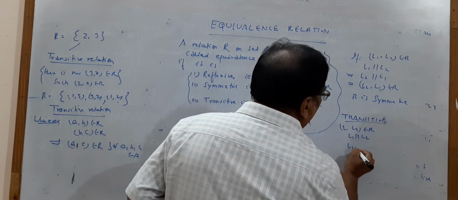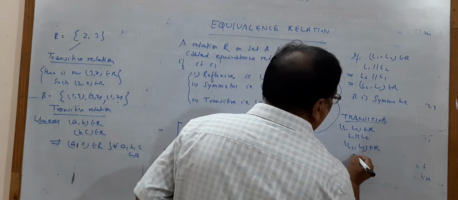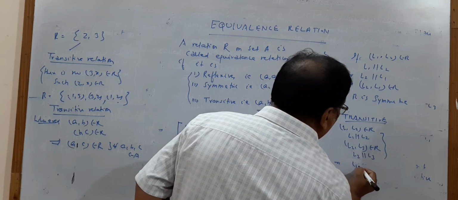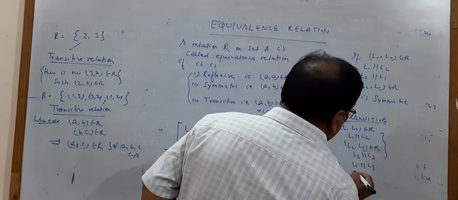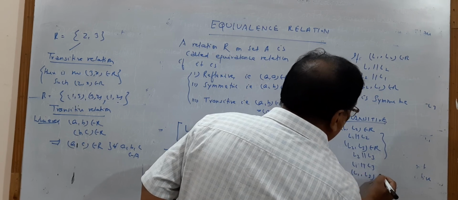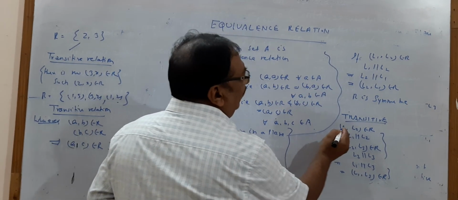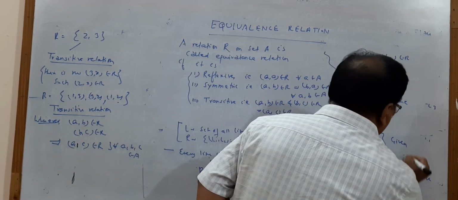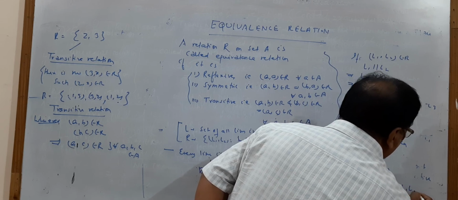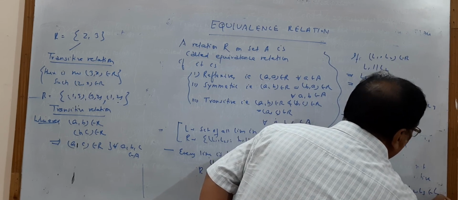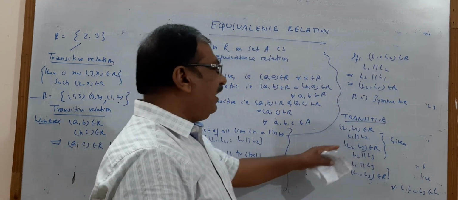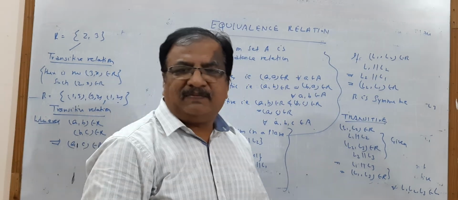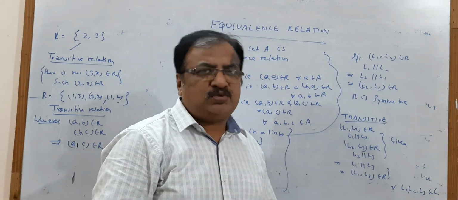(L2, L3) belongs to R implies L2 parallel to L3. It implies L1 parallel to L3, that is, (L1, L3) also belongs to R, for all L1, L2, L3 belonging to L. So L1 parallel to L2 and L2 parallel to L3 implies L1 parallel to L3. So this is all about the types of relation. Thank you.